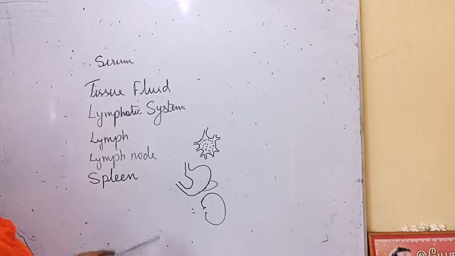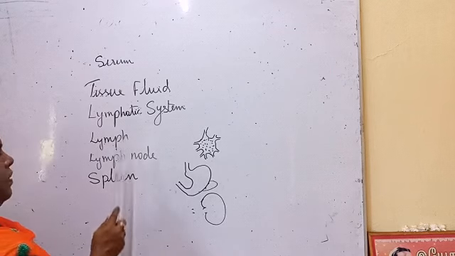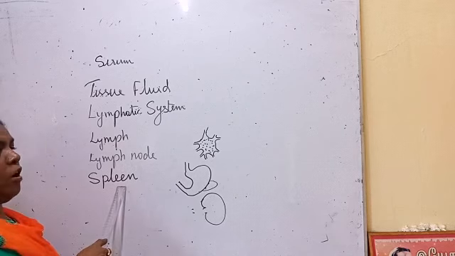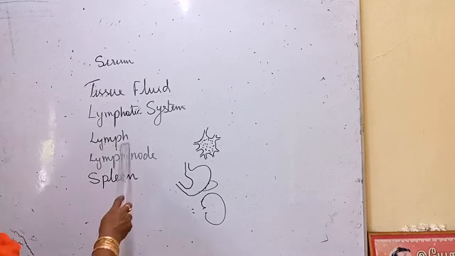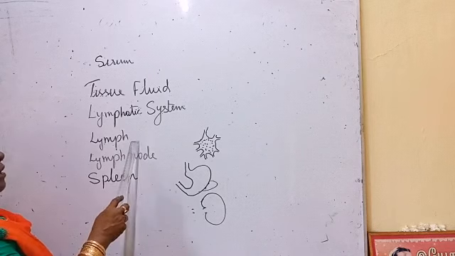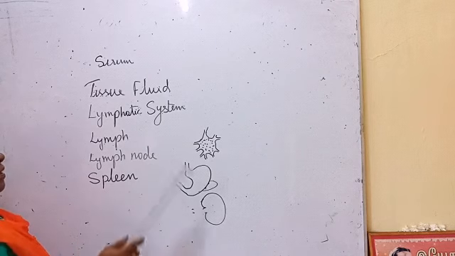Like blood vessels, the lymphatic system consists of lymph, lymph nodes, lymphatic organs and lymph vessels. Lymph is a liquid; it contains plasma and WBC, and it runs inside the lymph vessels.